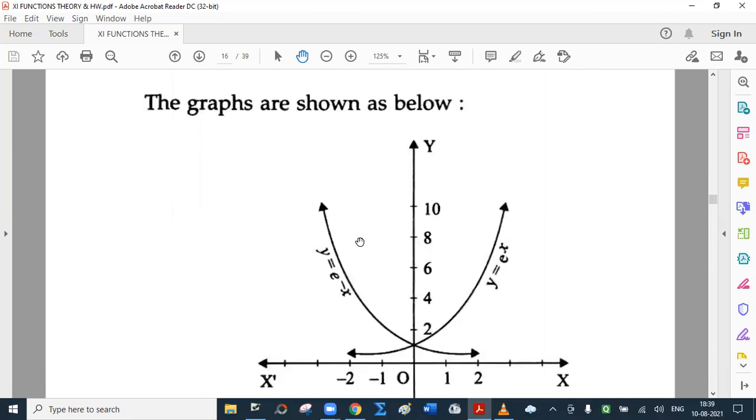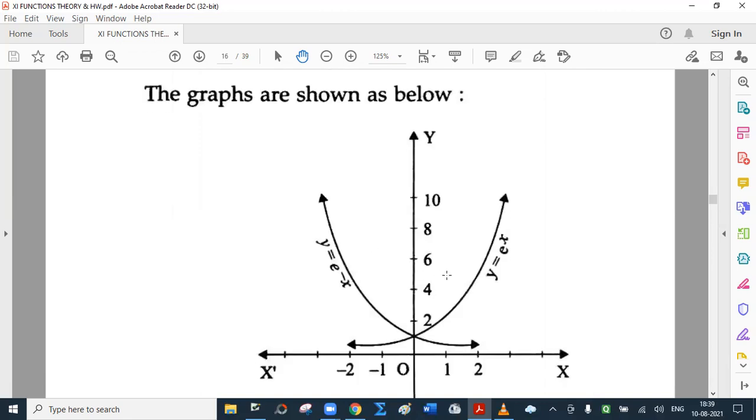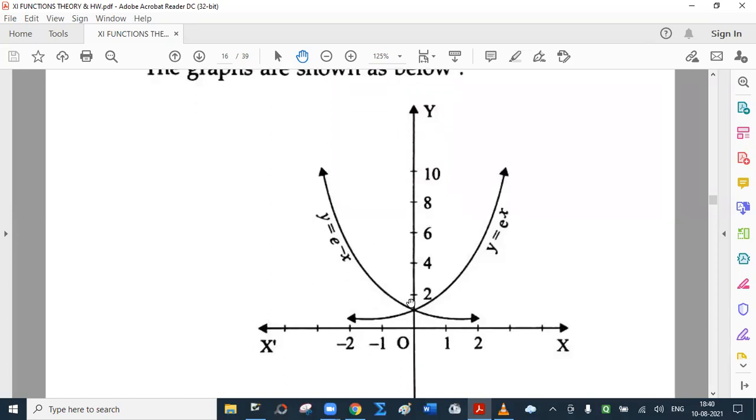What is the domain and range of exponential function? Before that, this is the graph of y equal to e raised to x and this is the graph of y equal to e raised to minus x. See, when x equal to 0, what is y? e raised to 0 in both the cases, which is 1. That is why both the graphs intersect at this point, 0, 1.